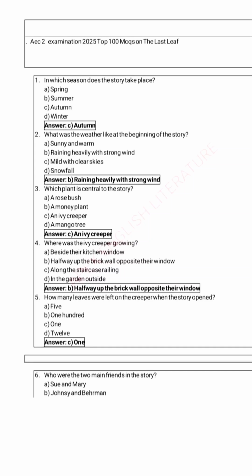Top 100 MCQs on The Last Leaf for AEC2 Semester 2 English examination.